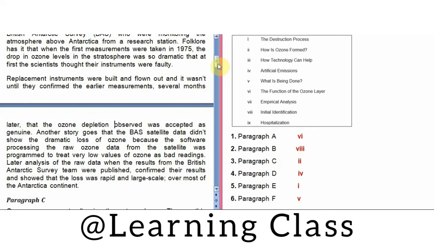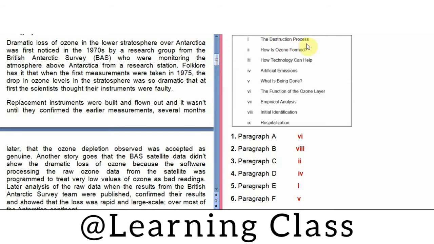So, no mention of the destruction process. They are talking about when it was first identified, but how it is depleted, they are not talking about that. So this can be our answer. How is ozone formed? They are not talking about how ozone is formed. They are talking about when the depletion of the ozone layer was first identified.